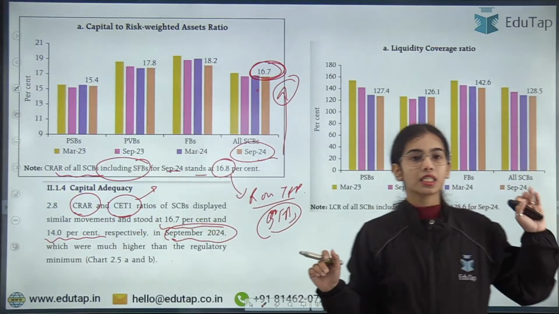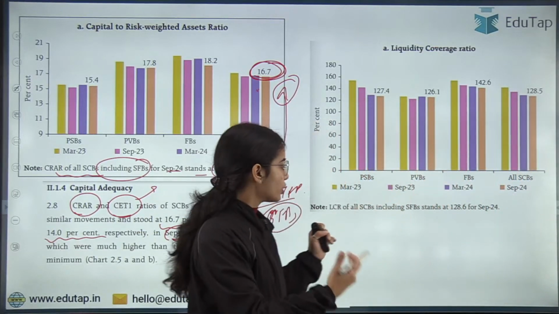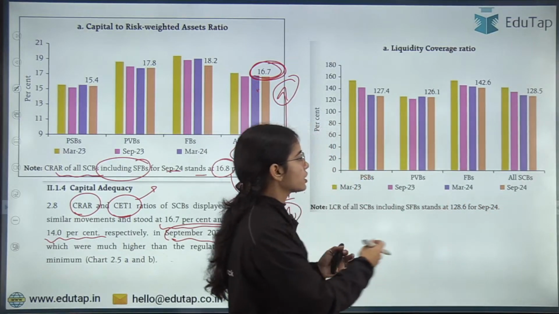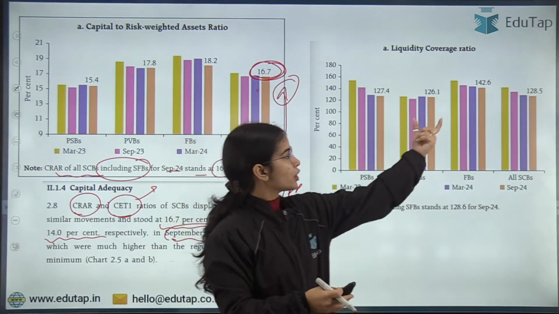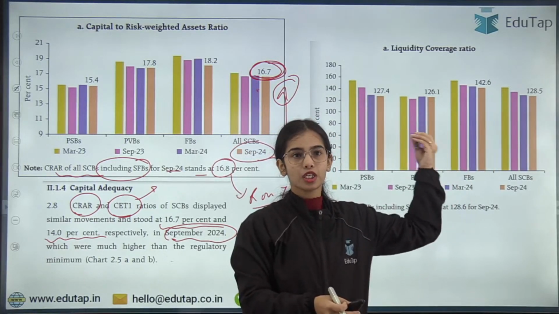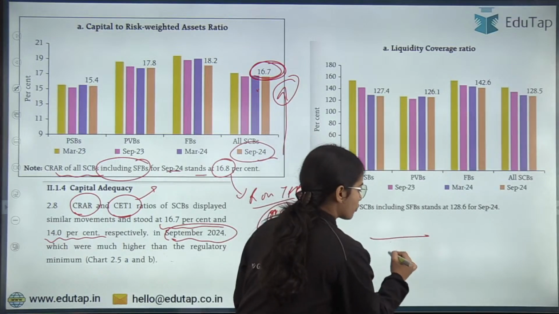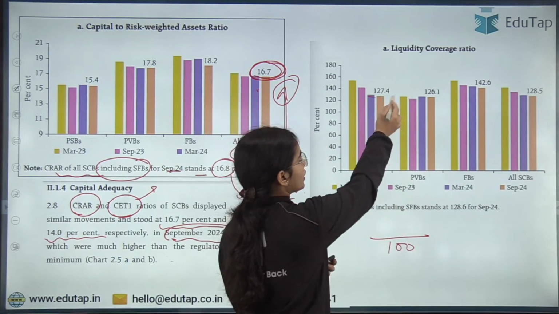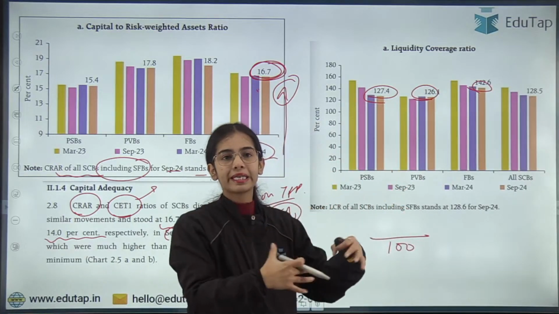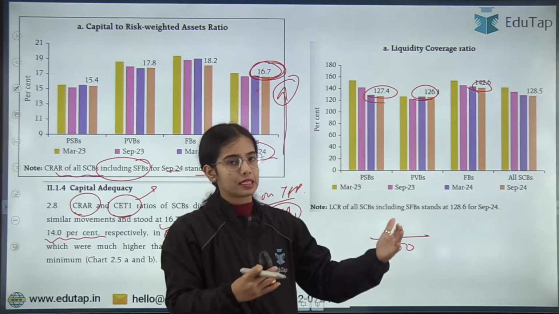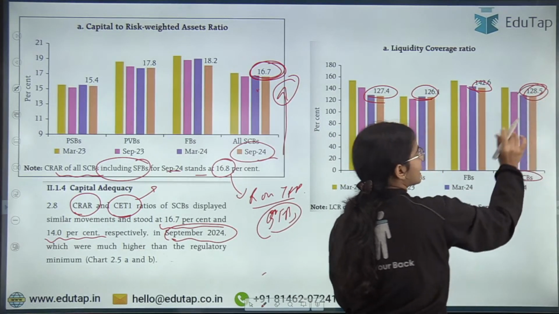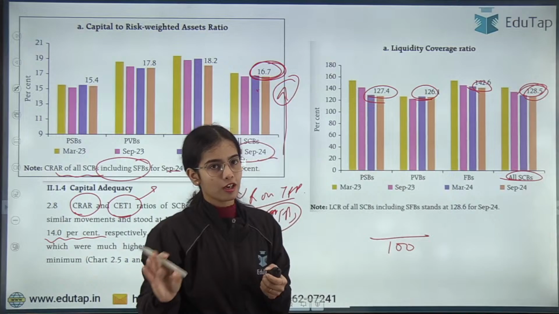Here you can see that the liquidity coverage ratio is good in public sector banks, private sector banks, foreign banks and such. It is good in all the banks, in the whole banking system. Against an outflow of 100 rupees, they are keeping 127, 126, 142, so that the outflow can happen easily. And for all scheduled commercial banks combined, the average is 128.5.